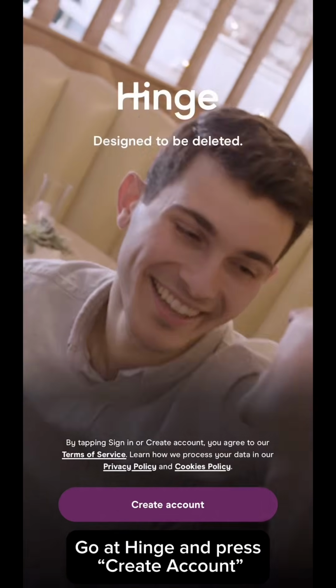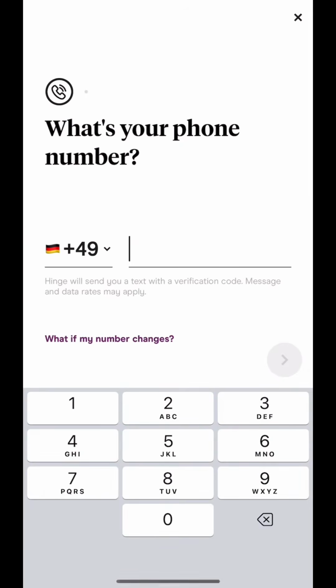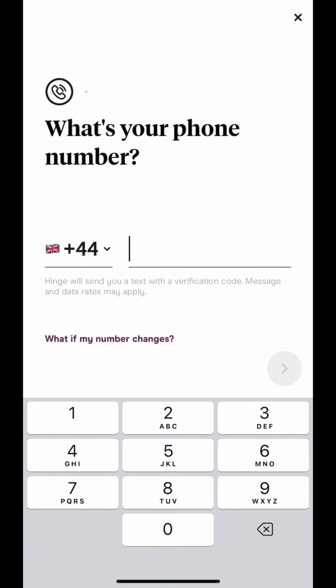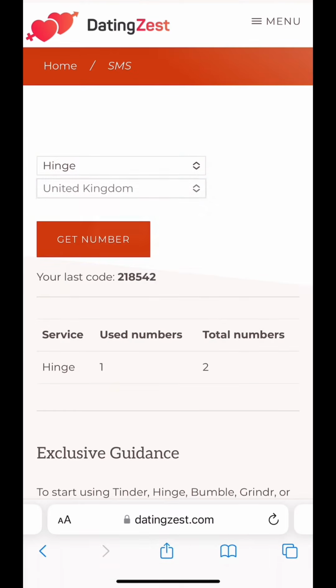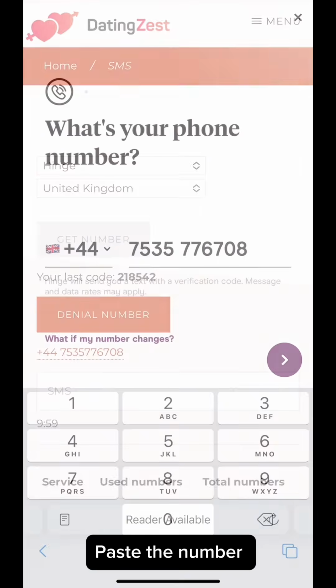Go at Hinge and press create account. Select country. Go at DatingZest and get the number. Paste the number.